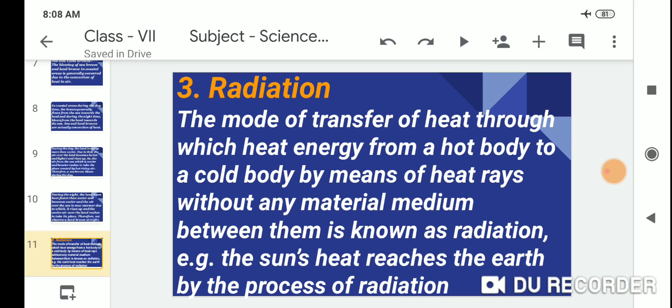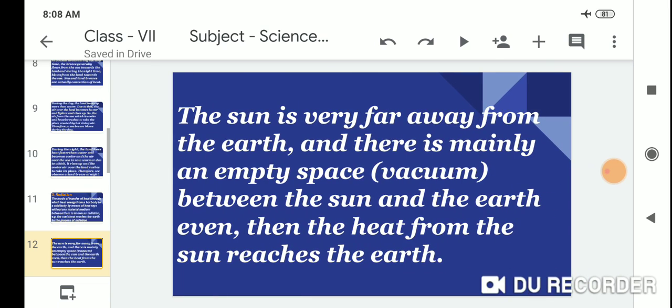The sun's heat reaches the earth by the process of radiation. The sun is very far away from the earth and there is mainly empty space, called a vacuum, between the sun and the earth. Even then, the heat from the sun reaches the earth.